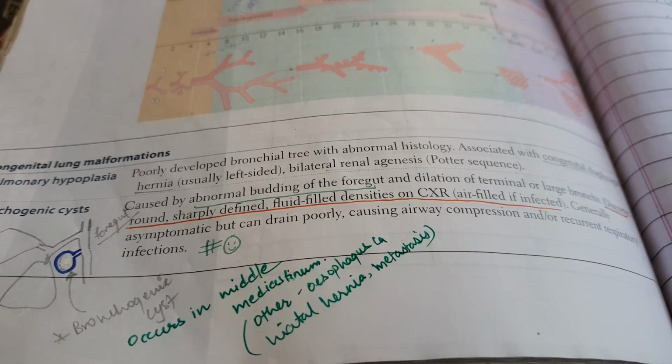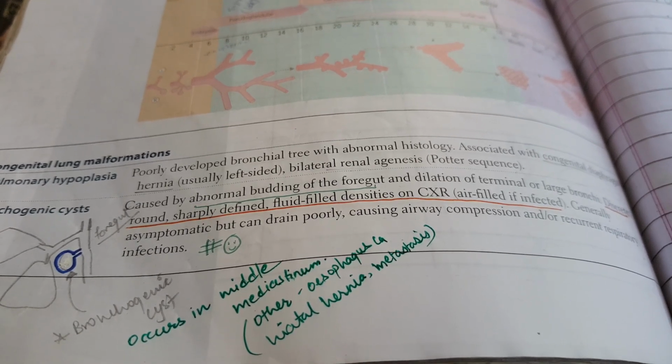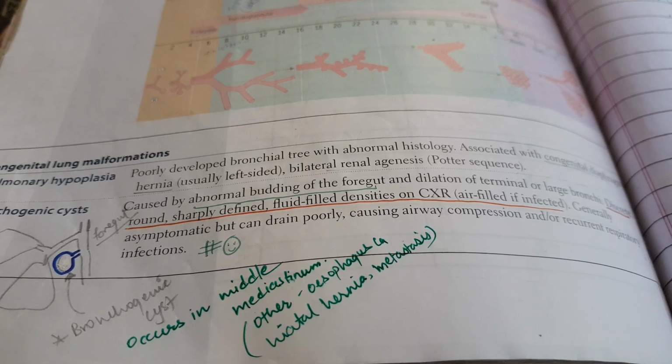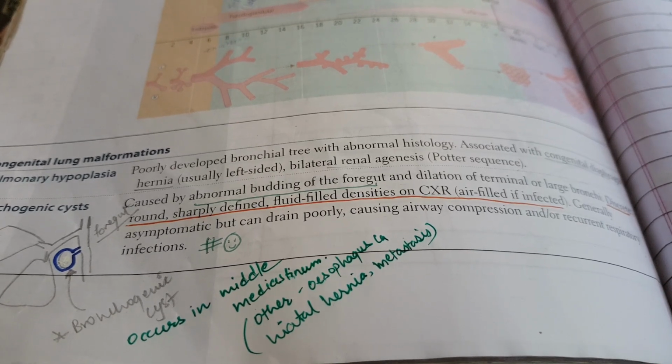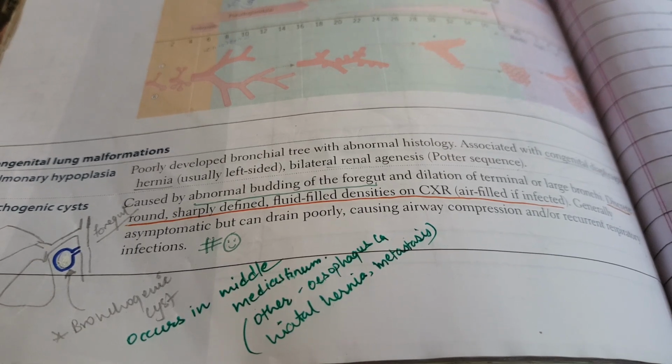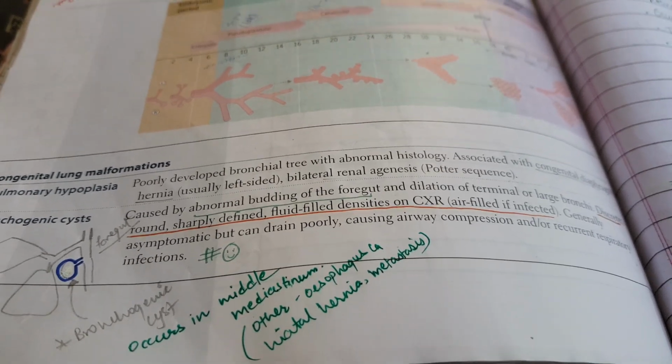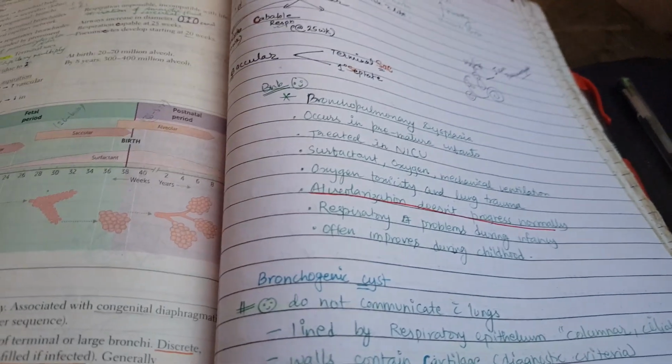Okay, yeah, and it is logical also. You see, if the bronchogenic cyst is bigger, then it can cause mass effect, that is airway obstruction or recurrent respiratory infection. Now let's see what I have written from the BNB.